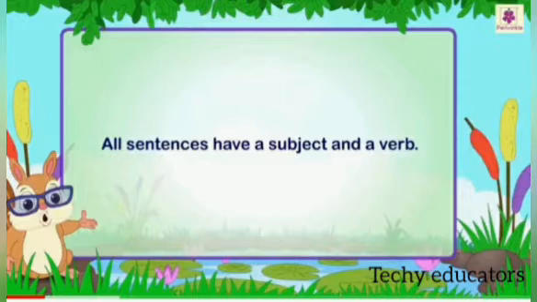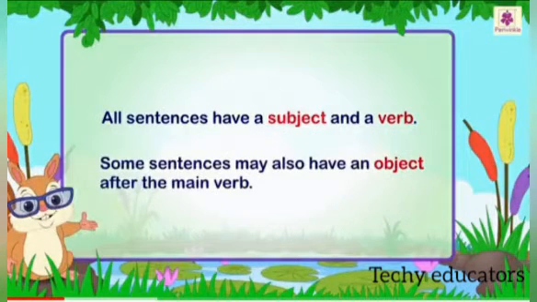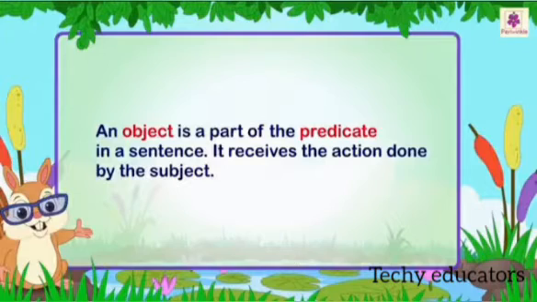All sentences have a subject and a verb, as we discussed with some examples. In some sentences, they contain an object also after the main verb. As we discussed in the example, Ricky threw pebbles in the pond. In this sentence, Ricky is the subject, threw is the main verb, and pebbles is the object.